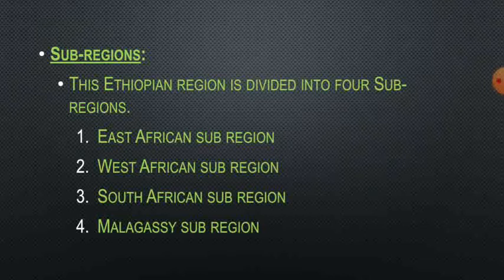So first of all, East African subregion. This region includes tropical Africa and tropical Arabia. Because of high temperature, desert conditions are available in this place, and the Sahara Desert is also included in this region, and the presence of some desert animals like giraffe, zebra, camel, ostrich, etc. are common. Then second is West African subregion.